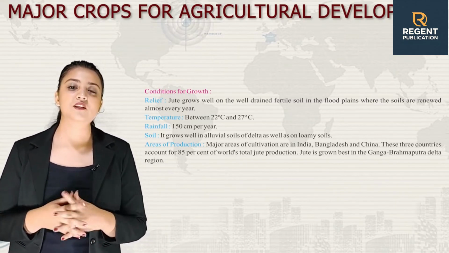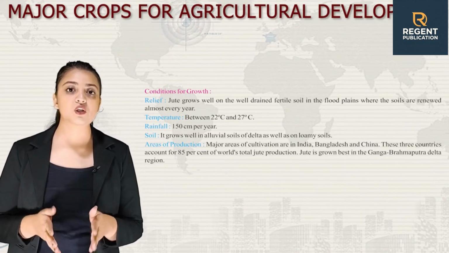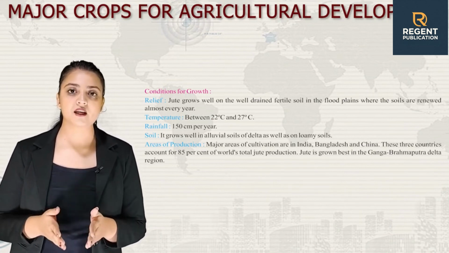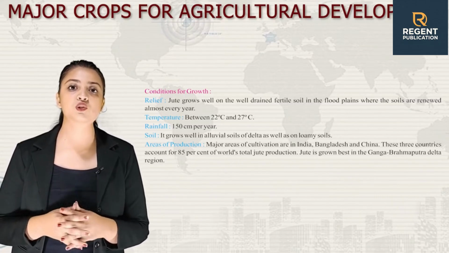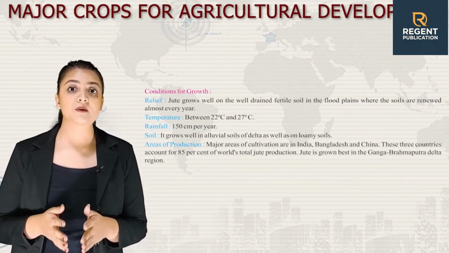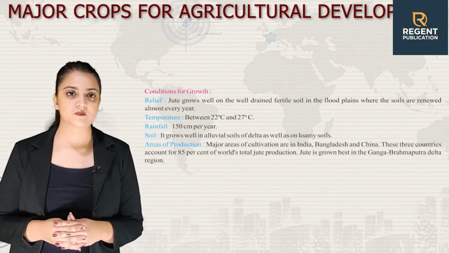Next, we have areas of production. Major areas of cultivation are in India, Bangladesh and China. These three countries account for 85% of world's total jute production. Jute is grown best in Ganga-Brahmaputra Delta region.